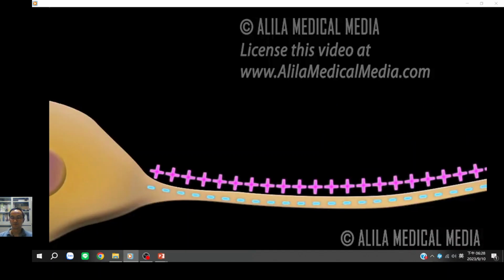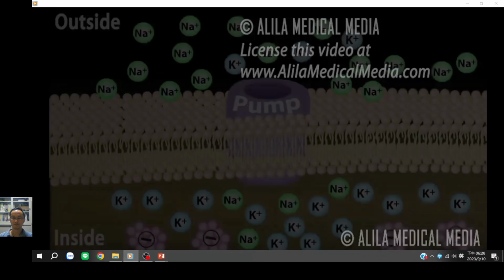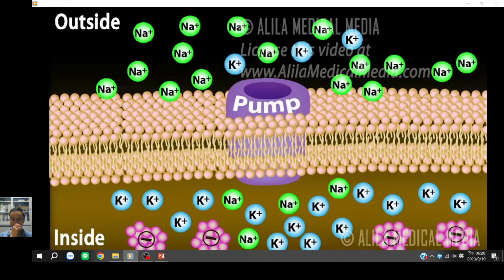An action potential is essentially a brief reversal of electric polarity across the cell membrane. Cells are polarized, meaning there is an electrical voltage across the cell membrane. In a resting neuron, the typical voltage, known as the resting membrane potential, is about -70 millivolts.